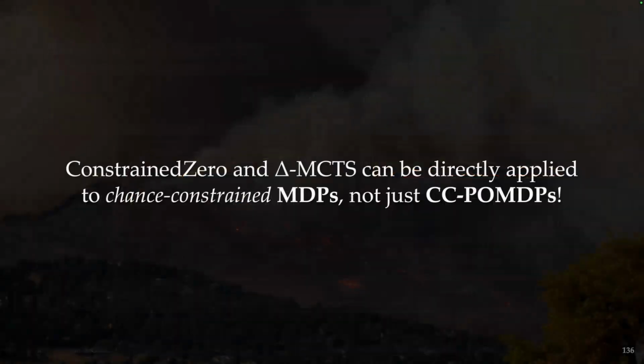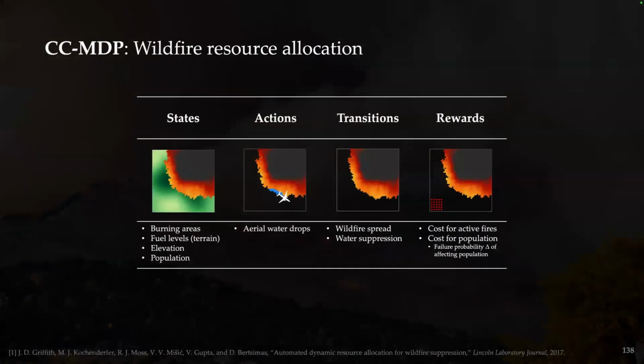Lastly, I want to show you that ConstrainedZero and delta MCTS can also be applied to chance-constrained MDPs, not just chance-constrained POMDPs. What this means is, for example, say the wildfire resource allocation problem, where we can take actions of aerial water drops. There's some fuel, which is the state of the world, and our failure probability is a threshold on the fire affecting the populated areas, in this case, in the bottom left of this problem.